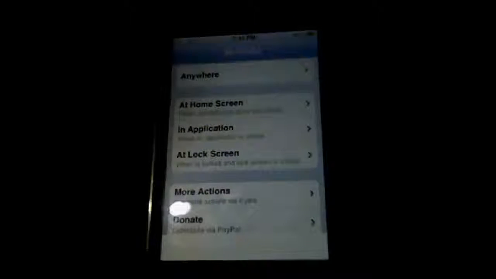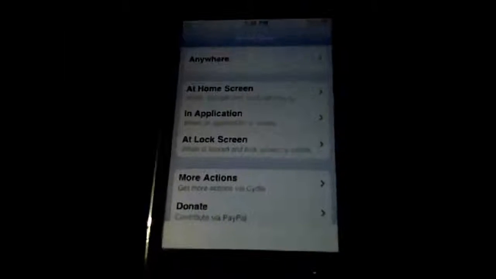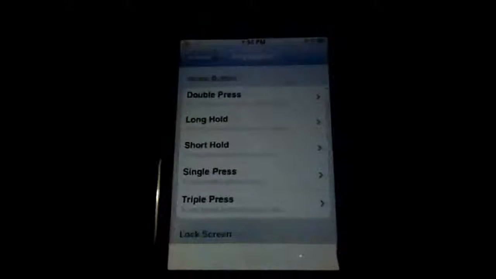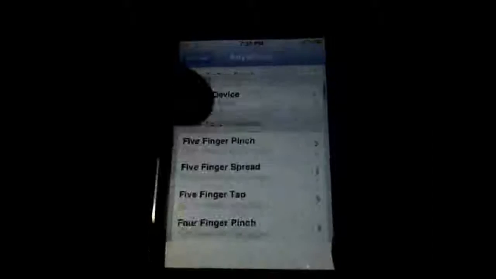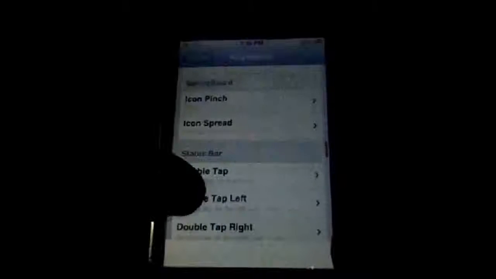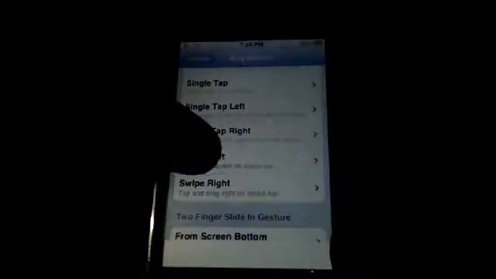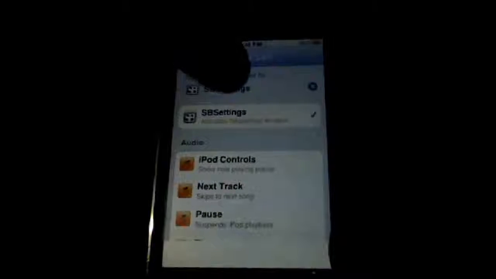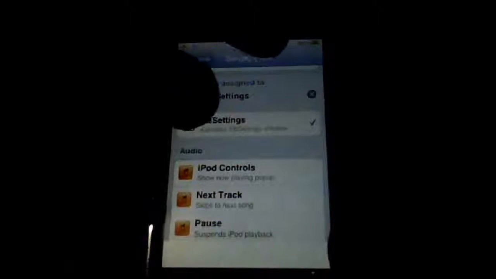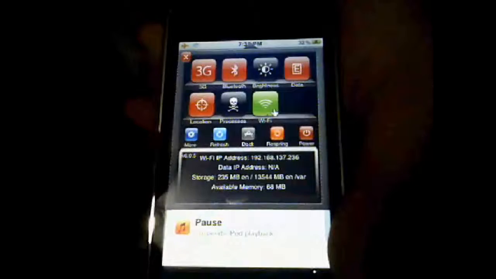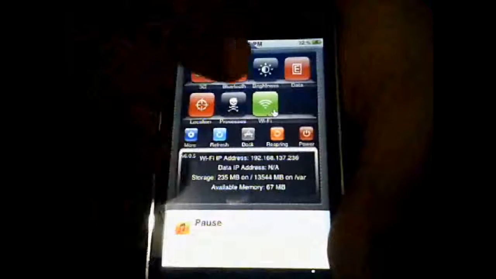Now you have to hit Activator, and then Anywhere, and then look to the status bar. Here you will choose swipe left, and it would be SBSettings. I mean, when you swipe it like this to the left, you will get SBSettings